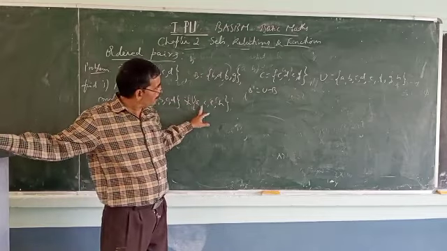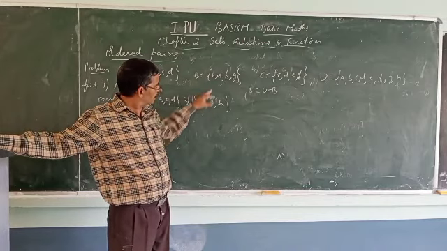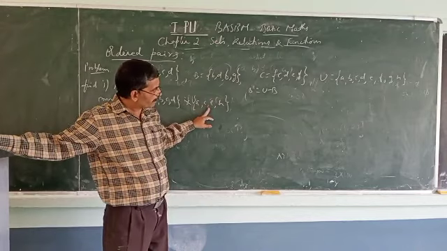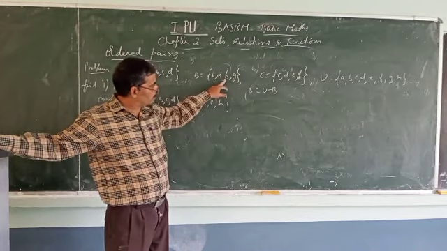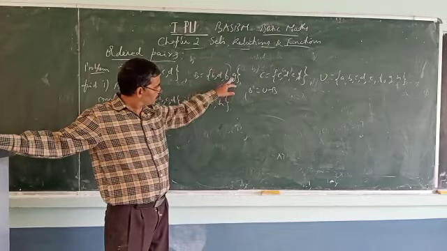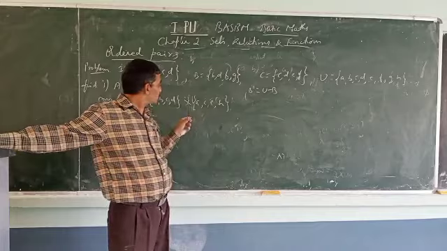So what is B dash? A you include, B remove, C include, D remove, E should be there because it's not in B, F remove, G remove, H should be there. So this is B dash, and now you get the cross product.